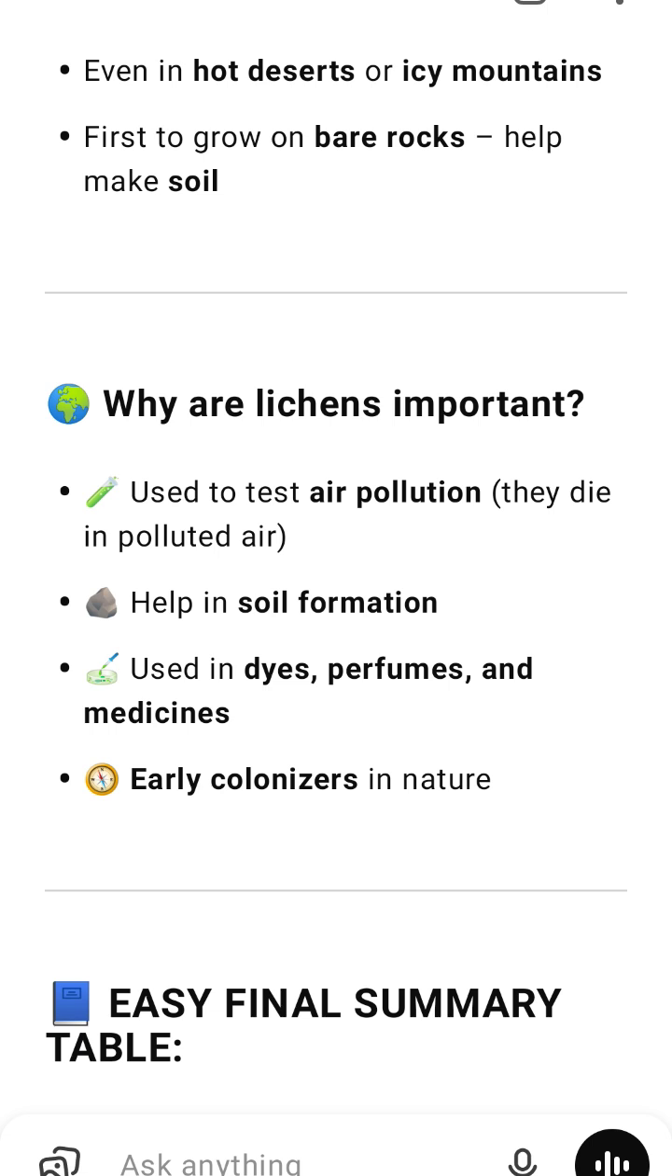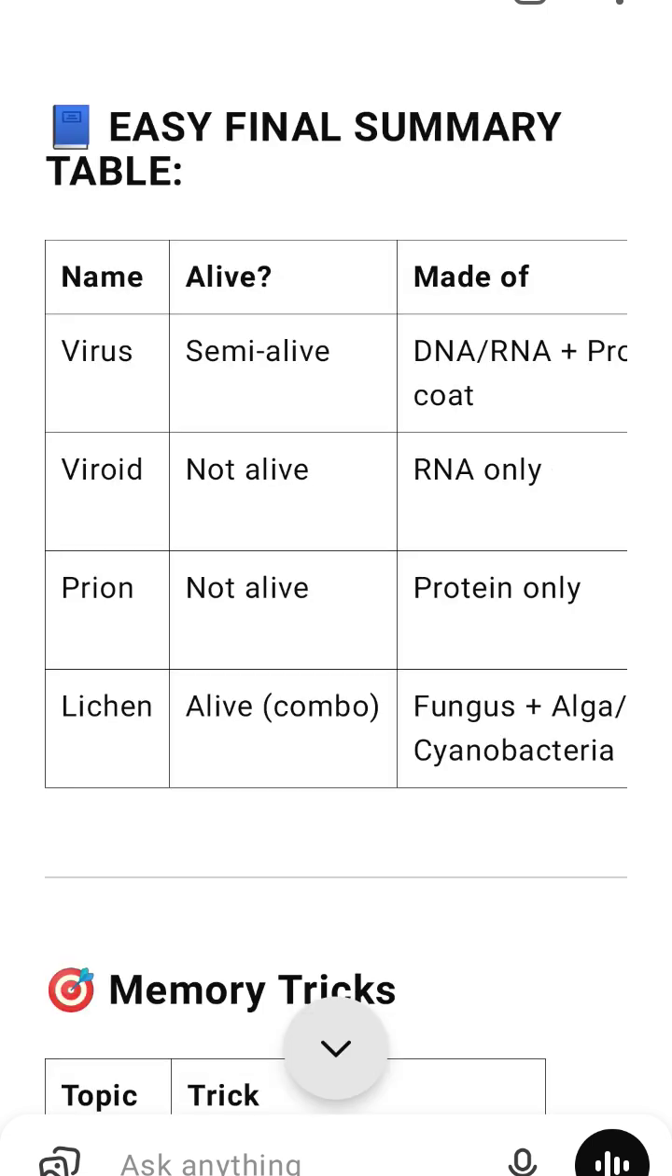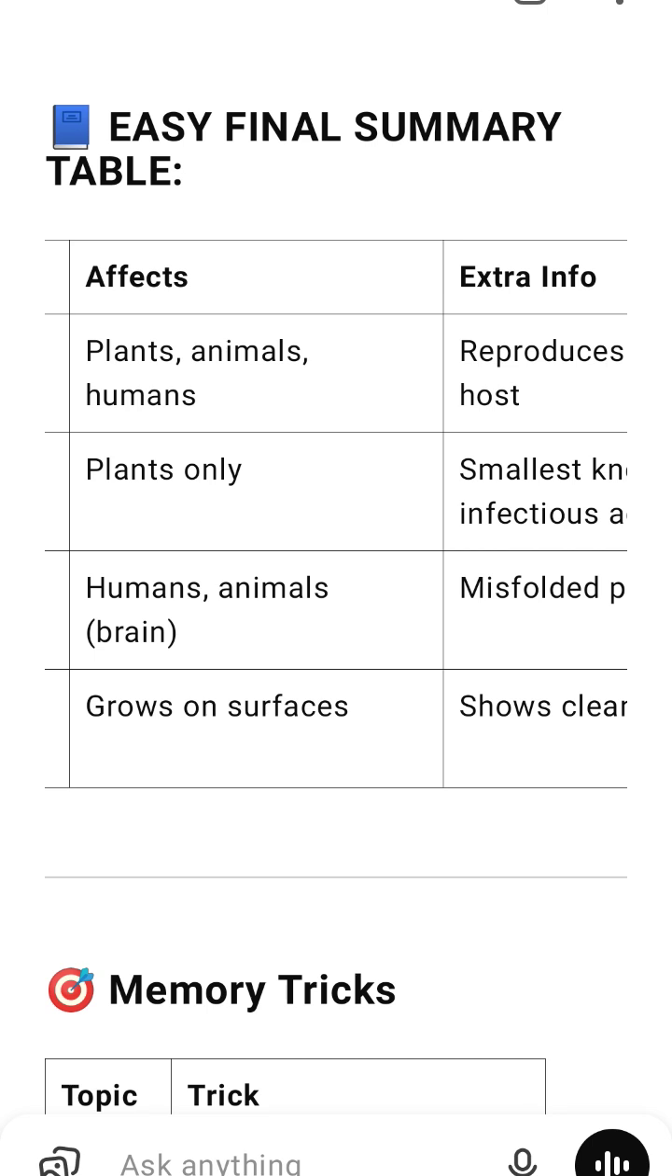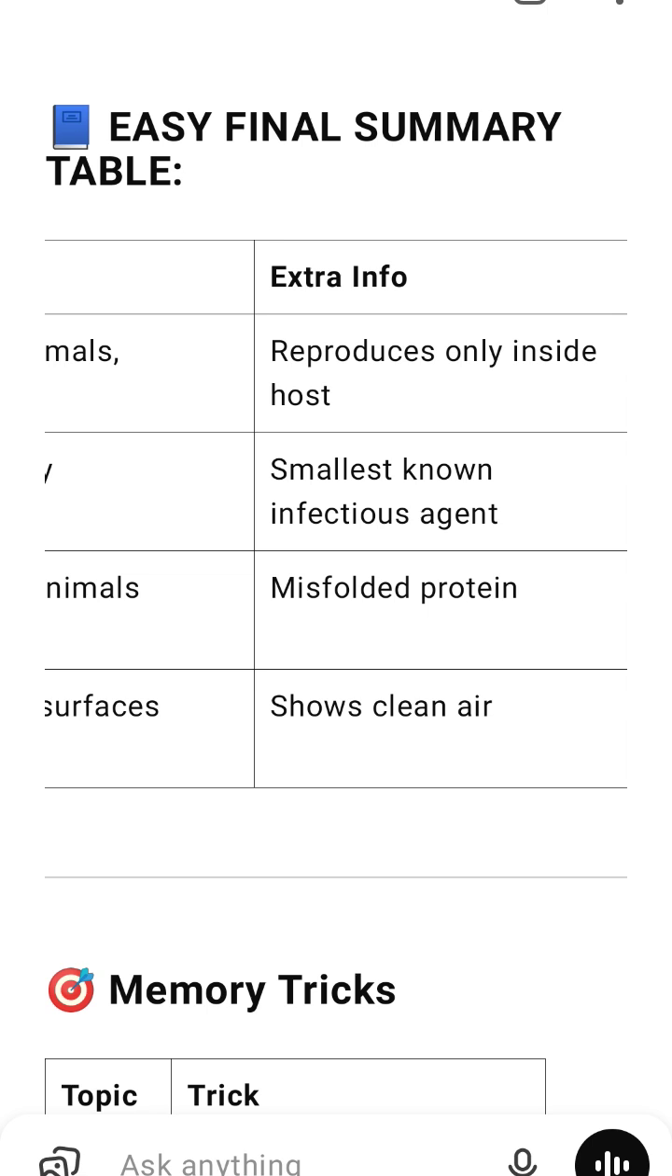Lichen: a combo of fungus plus alga or cyanobacteria, grows on surfaces, shows clean air. Memory tricks. Virus: think of a vampire robot that wakes up inside a host. Viroid: void virus, an empty version of a virus. Prion: protein gone wrong, messes up the brain. Lichen: like a team, fungus and alga working together.